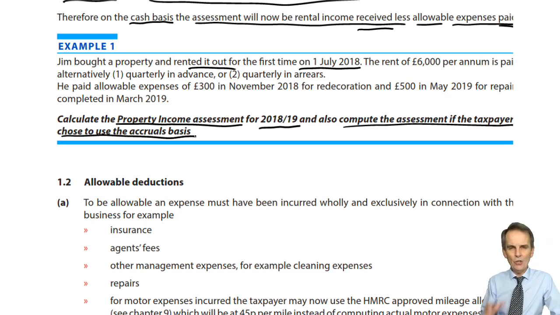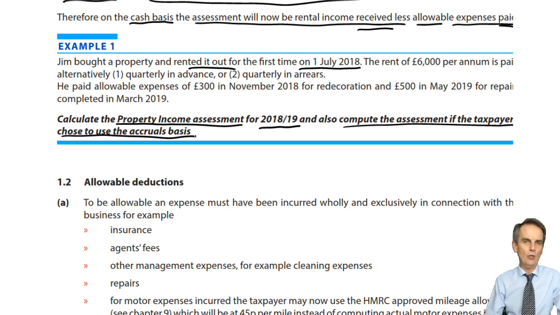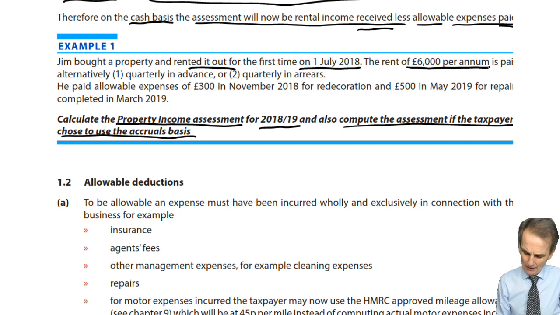Unless you were given that information about using the accruals basis, we will assume the cash basis applies. What we're told here is that rental of £6,000 per annum is to be paid to Jim, alternatively either quarterly in advance or quarterly in arrears.